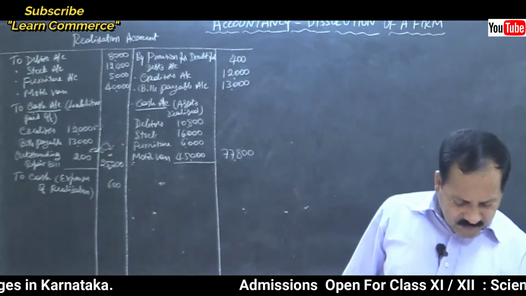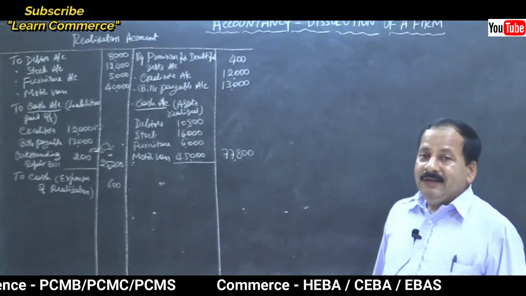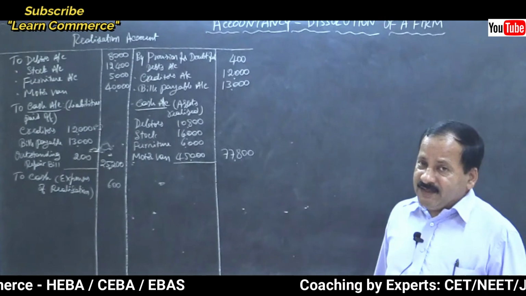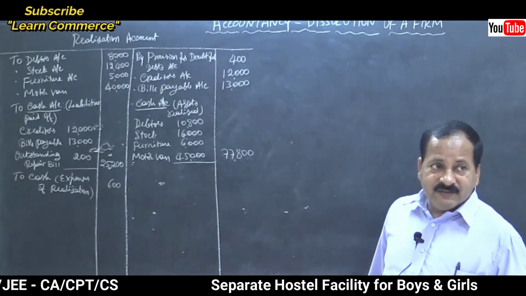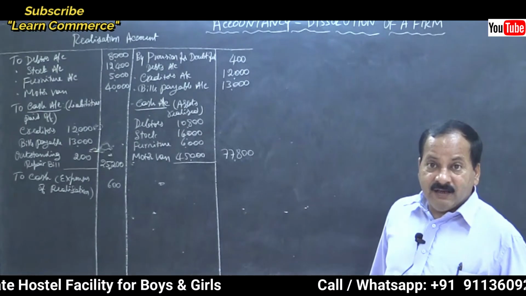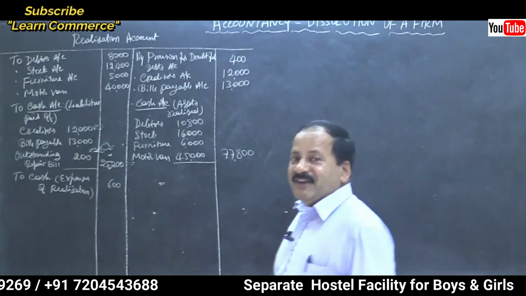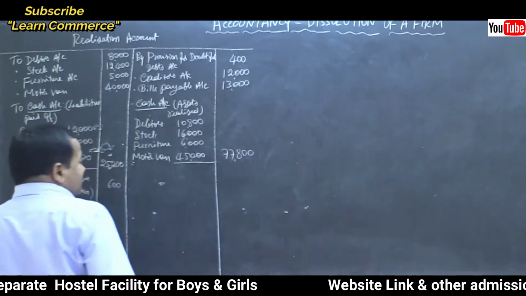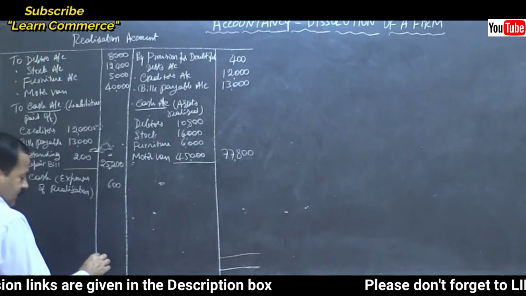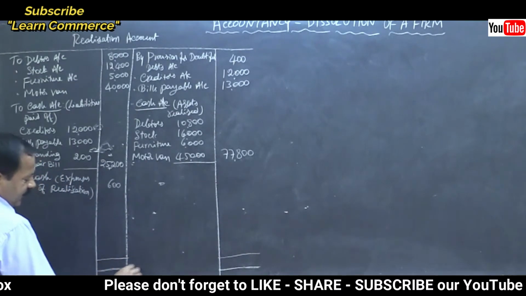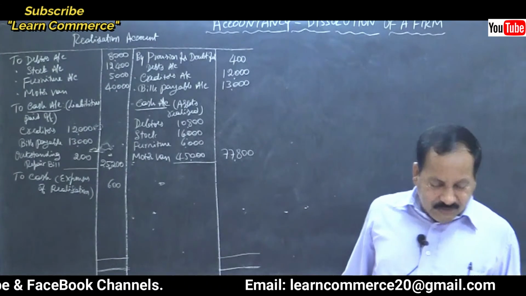Now close it, find out the difference and transfer it to the capital accounts of all the partners in their ratio. Only one ratio will be there in dissolution. You will not have problems like sacrifice, gain, new profit or old profit sharing ratio. All these are not there as in admission and retirement, right? So the headache is less. Take the total. I think the credit side is greater. Take the total of the credit side first. It is greater, 1,03,200.